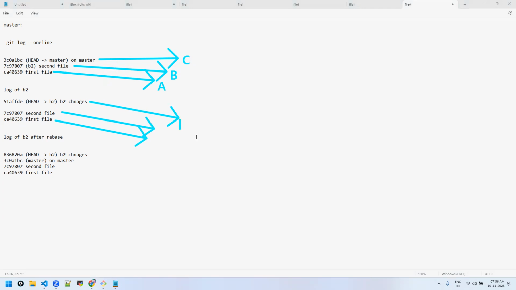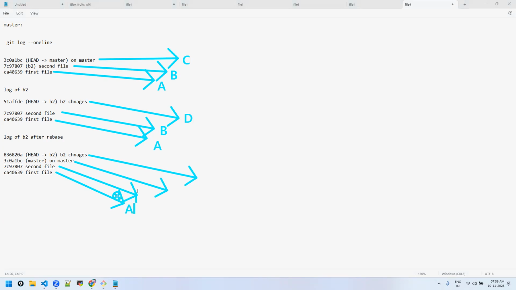And then this is the D. After rebase, you can see that this is commit A, commit B, this is commit C, and this is commit D, the latest one here. Commit A, B, C, and D.